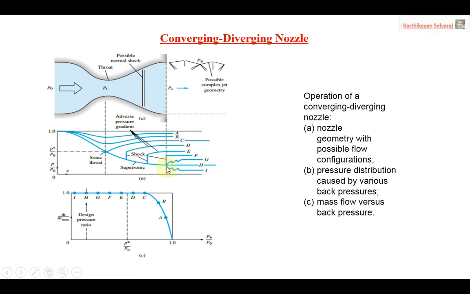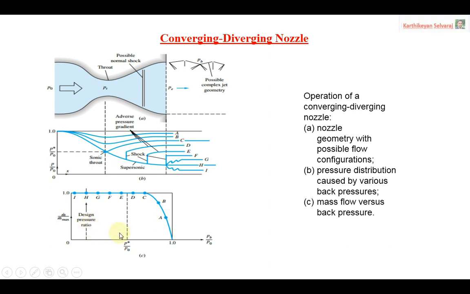Then when you're talking about I, it's purely based on the supersonic waves, the number of waves present in the supersonic flow condition. So above H, all the curves come under subsonic flow, and after H they come under supersonic flow. That is why here is the supersonic region, here the subsonic region. Even in the subsonic region we are getting shocks. The reason is that when you are talking about Mach number greater than 1, supersonic flow, there is a formation of normal shock. That is what we discussed in the first slide. So based on the area and the flow, the formation of shocks will appear.